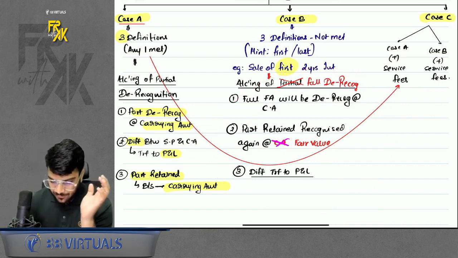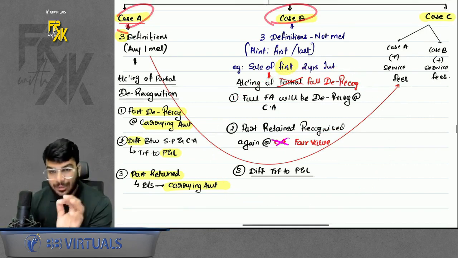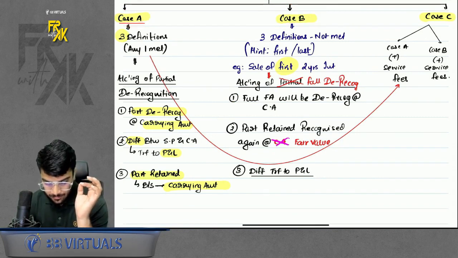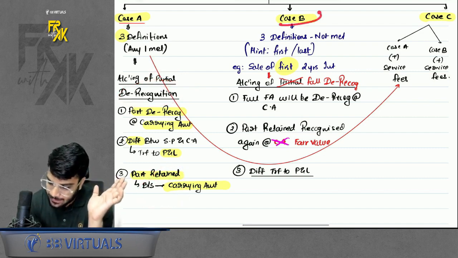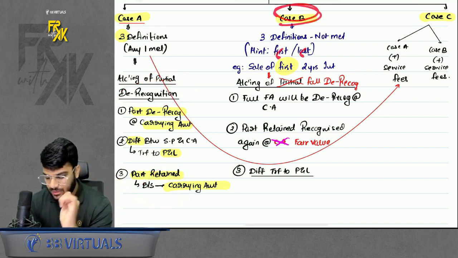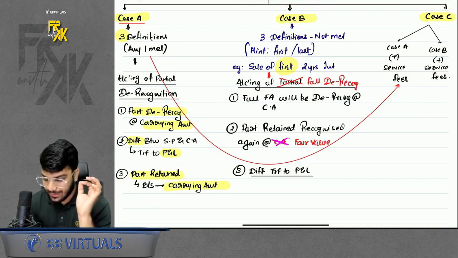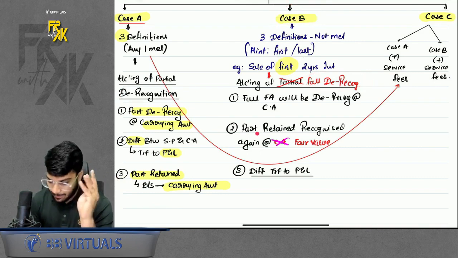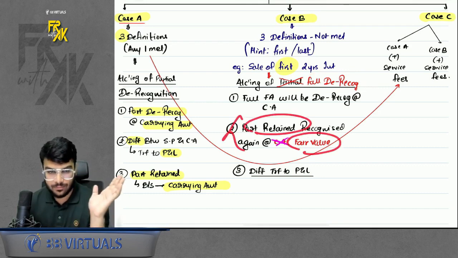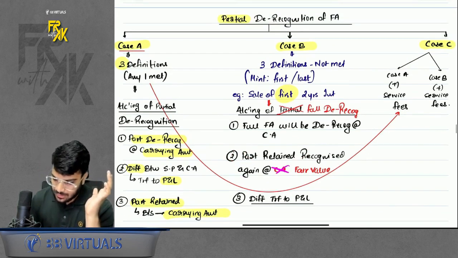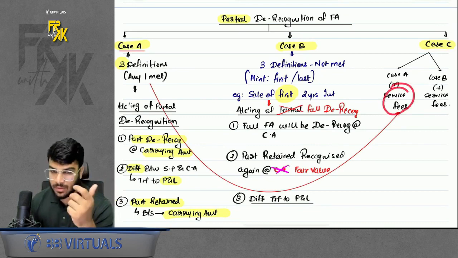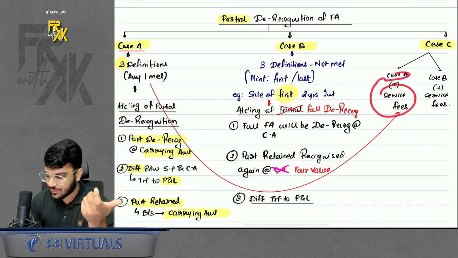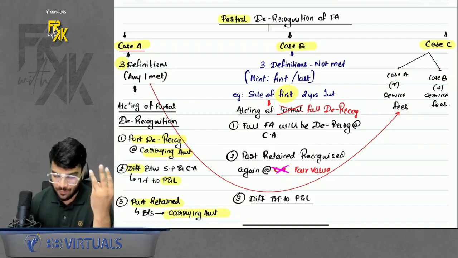So what is the difference between case 1 and case 2? The only difference is in case 1 we apply the accounting of partial derecognition, and here the retained part continues to appear at carrying amount only. In case B, when there are the words first and last, we apply the accounting of full derecognition, and here the retained part is re-recorded again at fair value instead of carrying amount. So what is case C here? Remember, case C is nothing but whenever there are service fees also involved. So there is case A along with service fees or case B along with service fees. In that case, you will fall under case C.